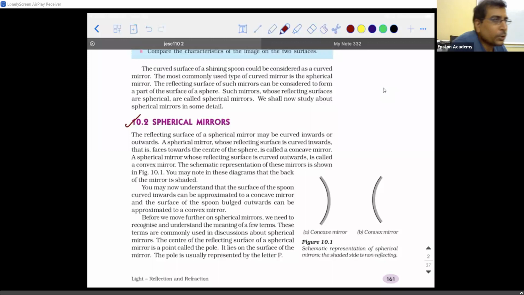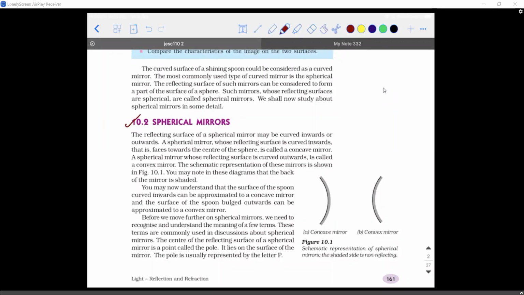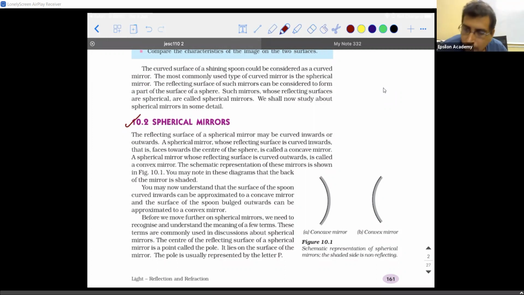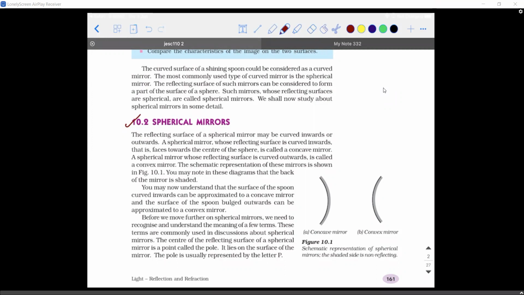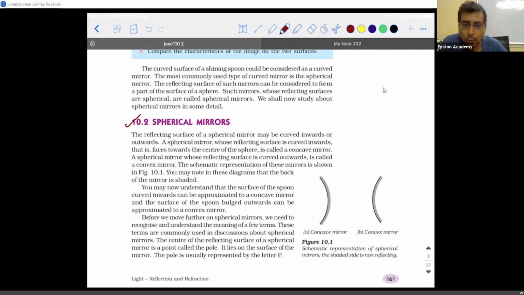So are you able to see yourself upright or downward? Right, sir. Upright in the sense, is it in the same direction, like your face is exactly appearing the same there? Yes, sir. Is it straight? Yes, sir. Wherever you keep the spoon, are you able to see your complete face?